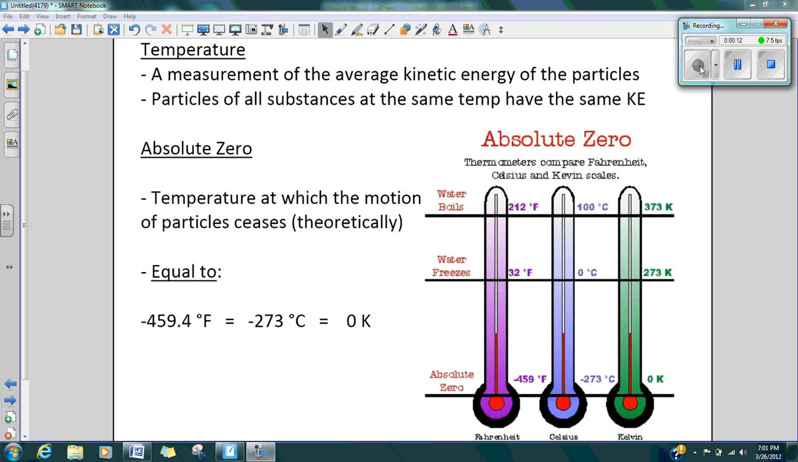So today we're going to talk about Charles' law. We did a little bit of studying in the last one about Boyle's law, and that had to do with pressure and volume. Now we're going to add temperature into this equation. If we take a look at temperature, it's the measurement of the average kinetic energy of the particles.